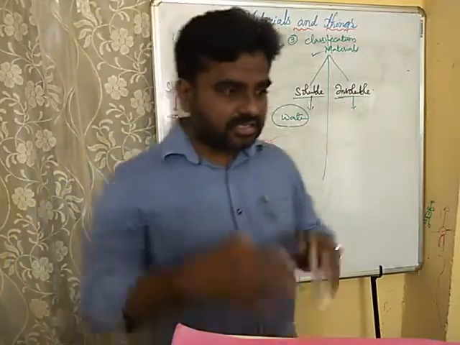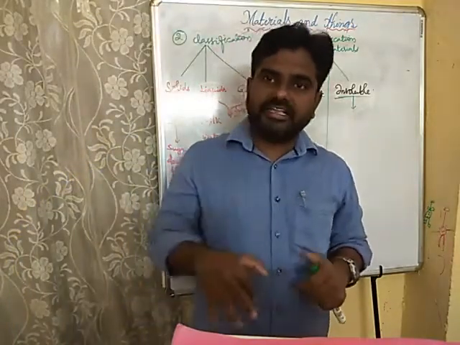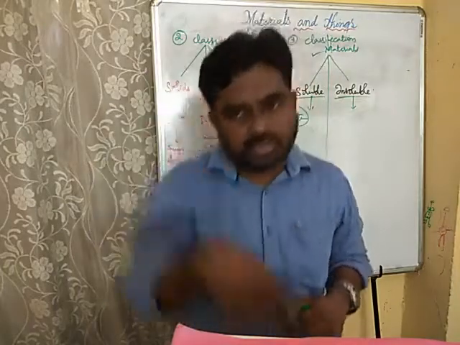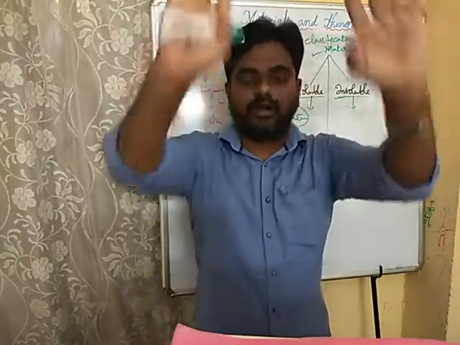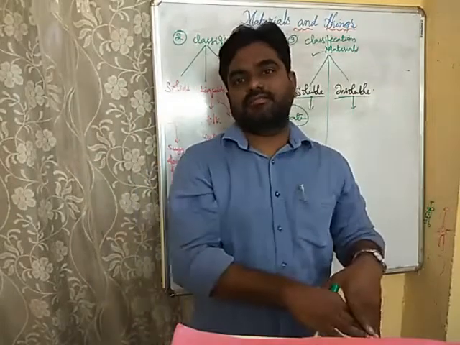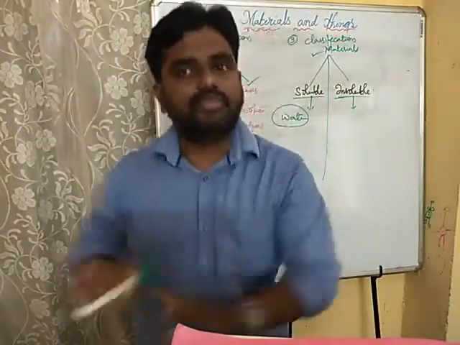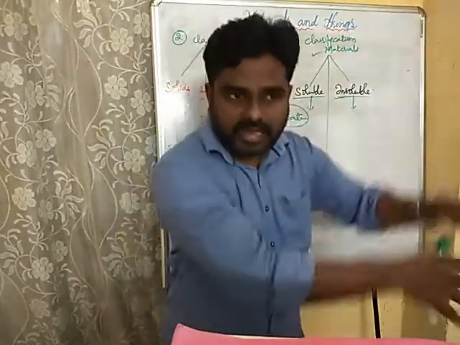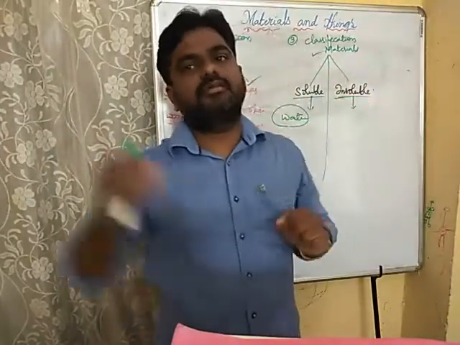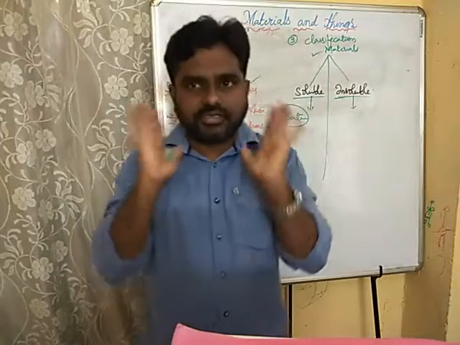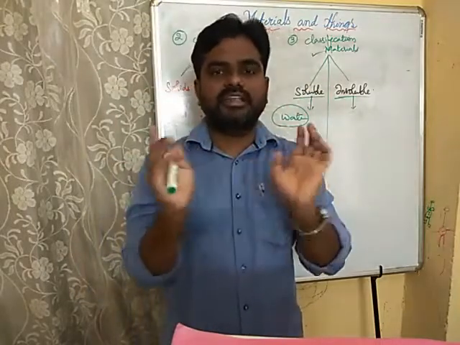That means in the universe, whatever materials we have and which we are using, those are solids, liquids, gases. And some of them are soluble and some of them are insoluble. And some of them are transparent, some are opaque, and some are translucent. Did you get the clarity of all these materials and things?